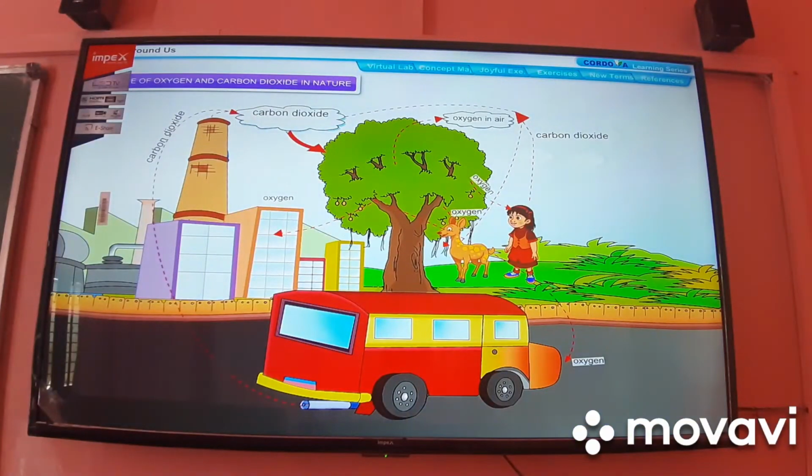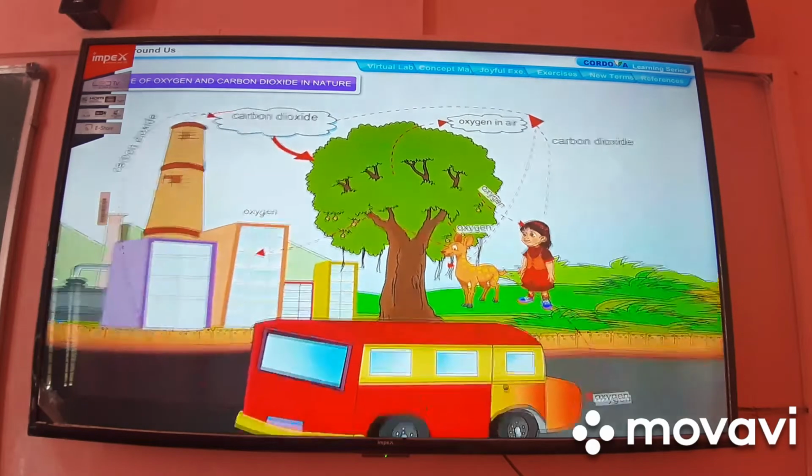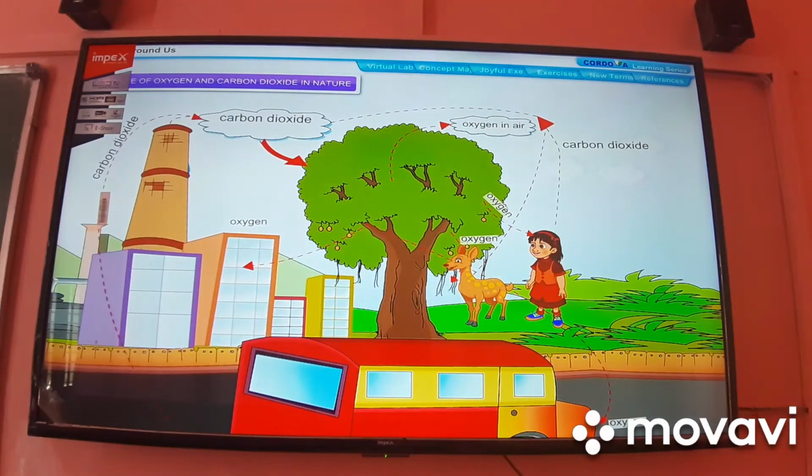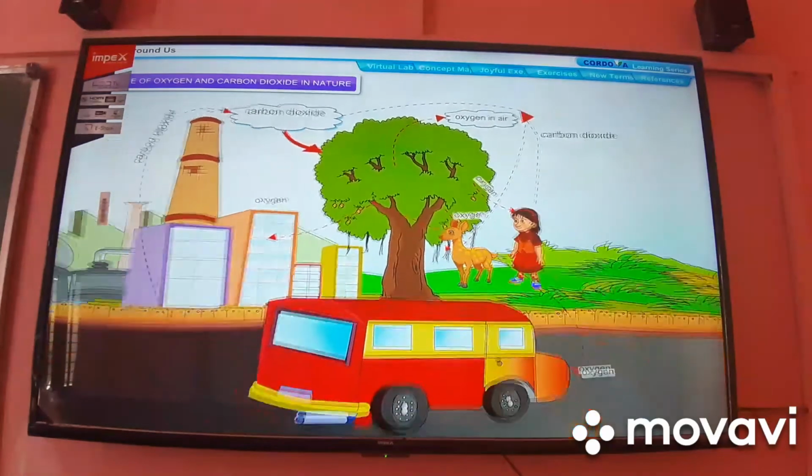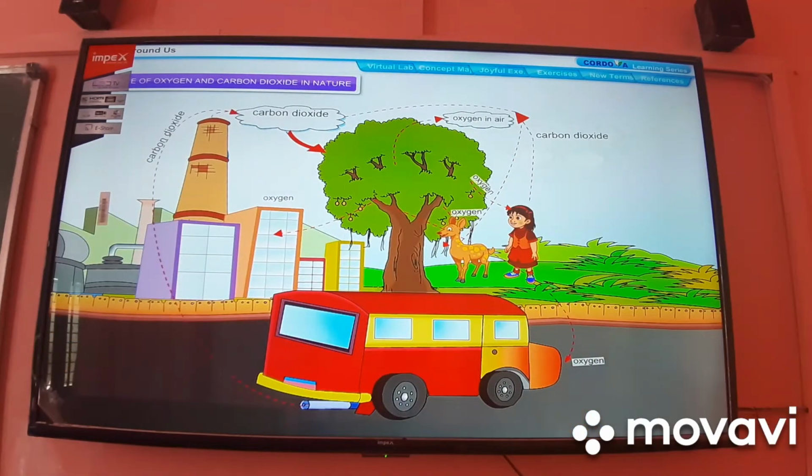It is clear that animals cannot live without plants. Respiration by living organisms and burning of fuels by humans use the oxygen in the air and release carbon dioxide. On the other hand, plants use carbon dioxide in the air during photosynthesis and release oxygen.